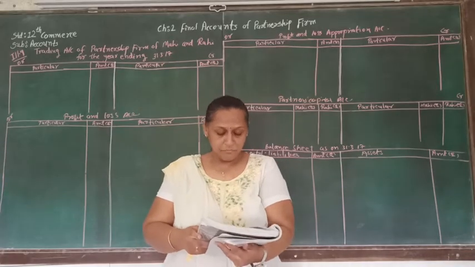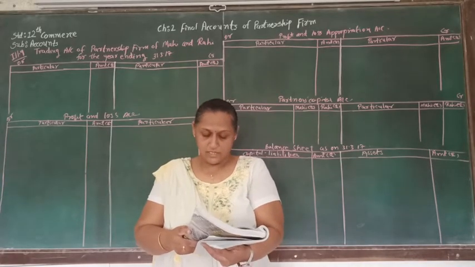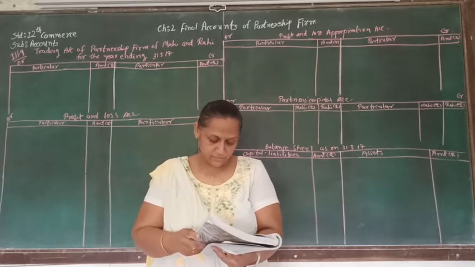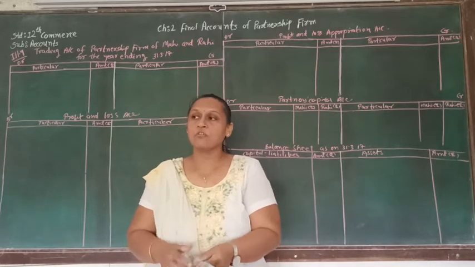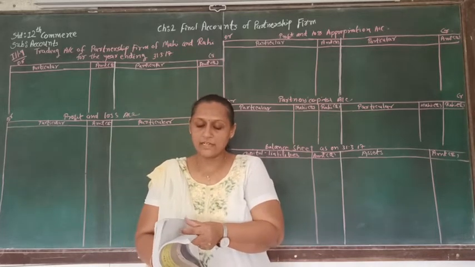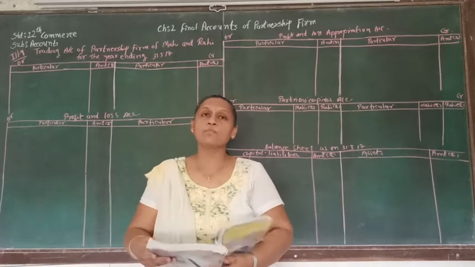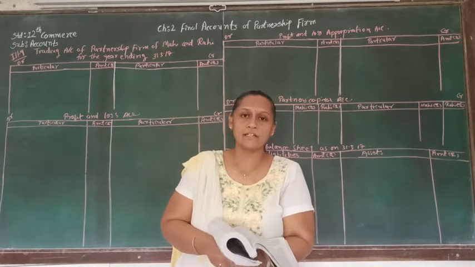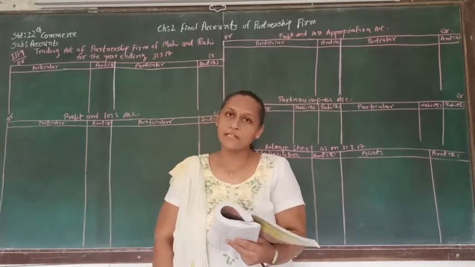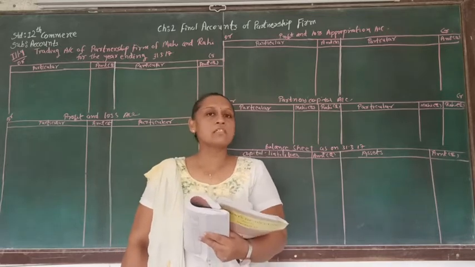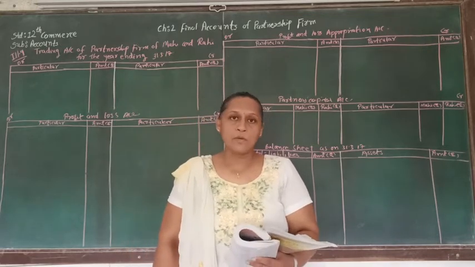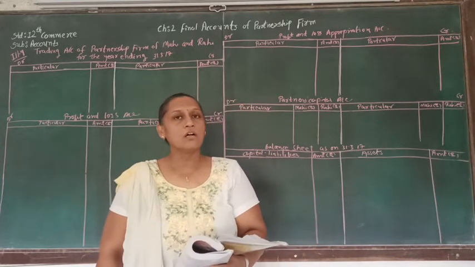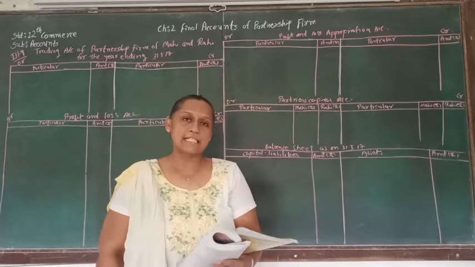Illustration number 9. Mahi and Rahi are the partners sharing profit and loss in the proportion of 6:4. From the given trial balance as on 31/3/17 and adjustments, prepare final account of partnership firm. So here they are giving us the trial balance. From that we have to prepare the final account. So here we can see that there is an adjustment related to capital, interest on capital and drawing. So we have to prepare profit and loss appropriation account. Here we are going to prepare trading account, profit and loss account, profit and loss appropriation account, partners capital account, as well as balance sheet.